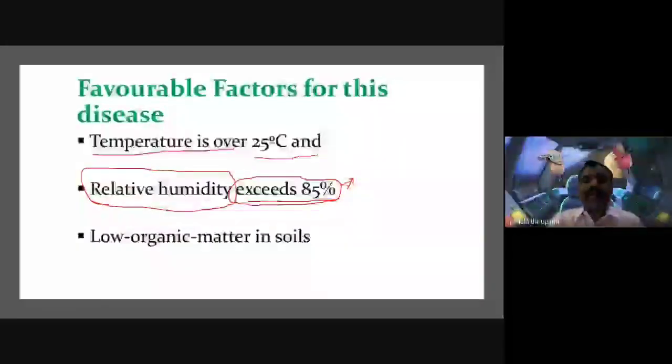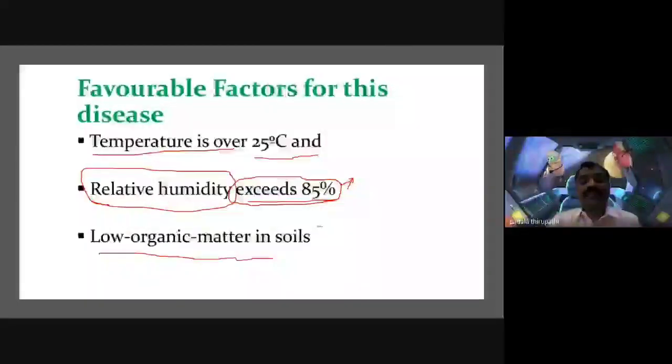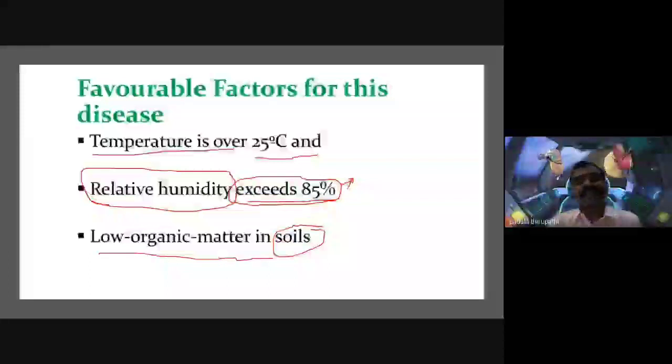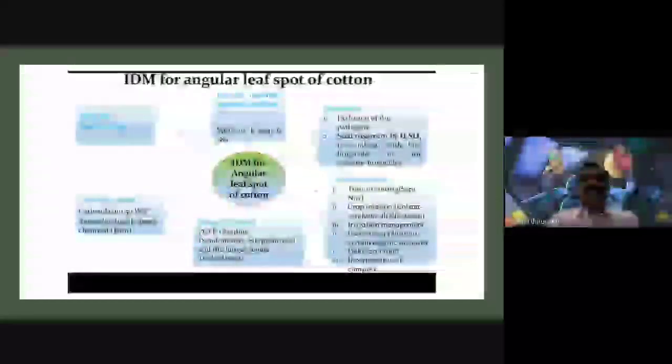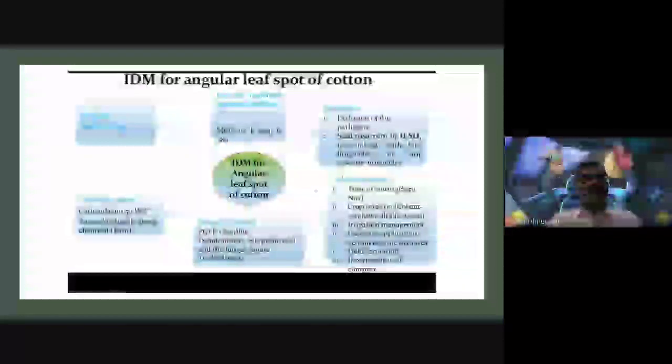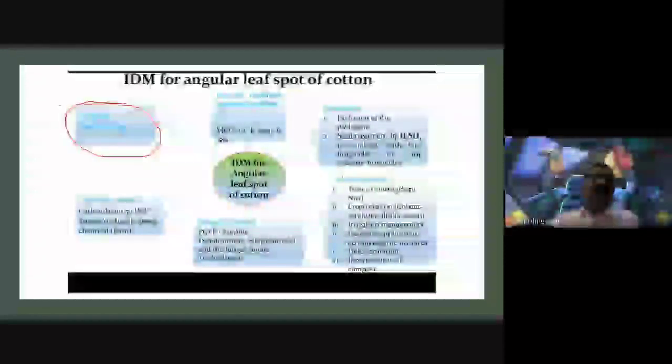Along with temperature and humidity, the low organic matter in soils is also suitable for the spreading of this disease. Among these, we adopt integrated disease management. This integrated disease management for angular leaf spot of cotton is shown here. We should observe regular monitoring of the cotton crop.